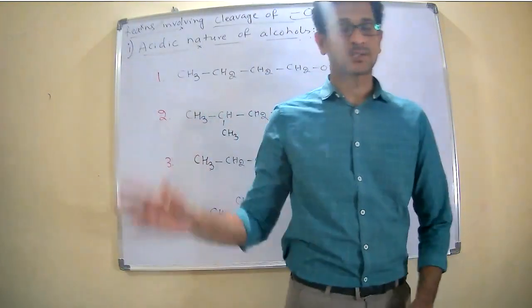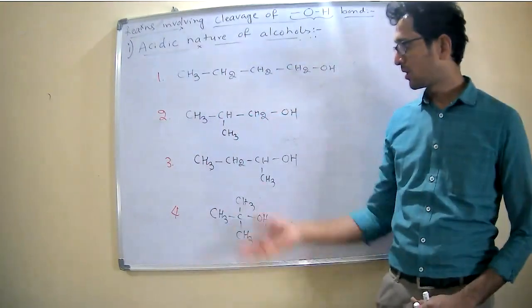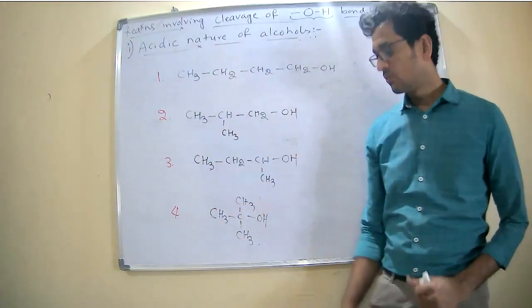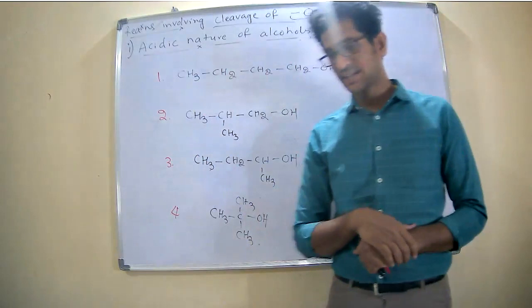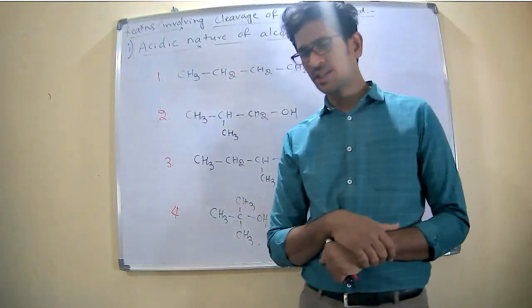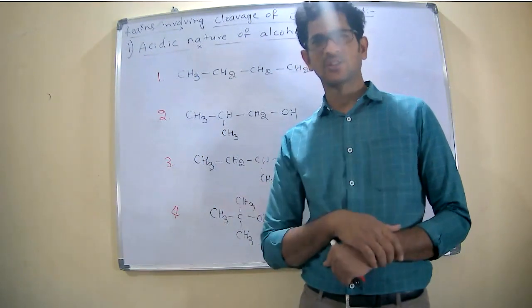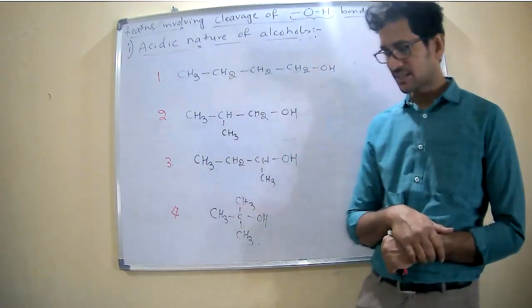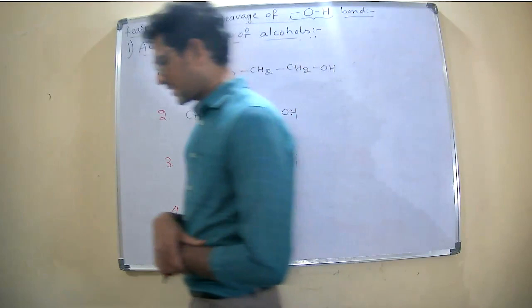All are the alcohols. Among all of these alcohols, which is more acidic in nature? Arrange the following alcohols in the decreasing order of their acidic nature.